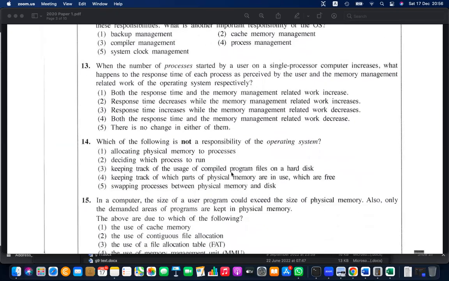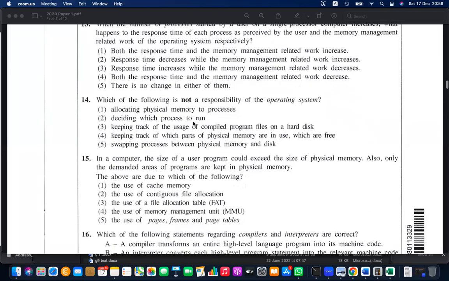When the number of processors starts to increase on a single processor computer, what happens to the response time as perceived by the end user, and to the memory management related work of the operating system? Response time will increase because it is a single processor computer. When you load a new task, the response time will definitely increase. And what about the memory management related work? Yes, that will also increase. Both response time and memory management related work increase. Question 13, number 1 is the answer.